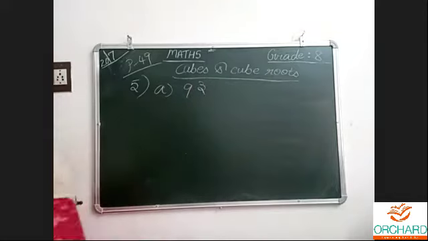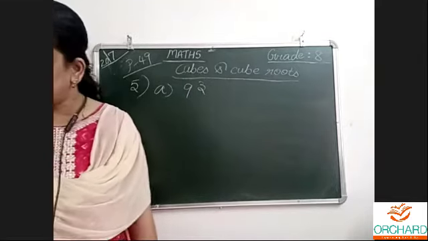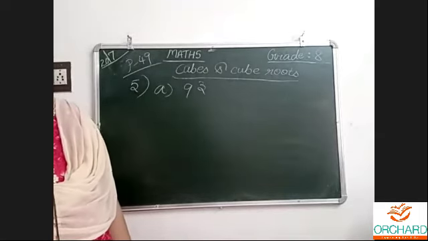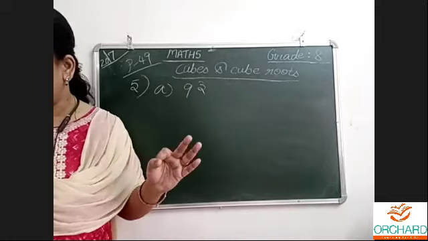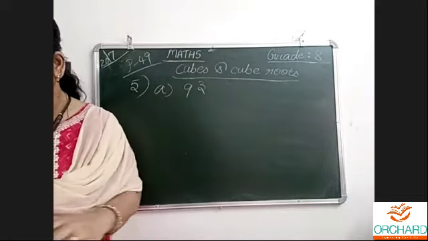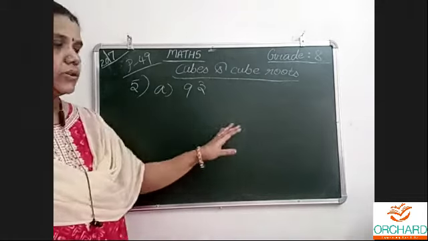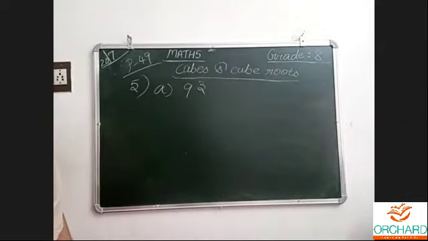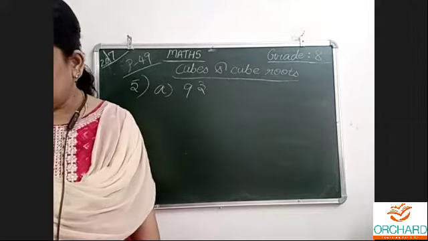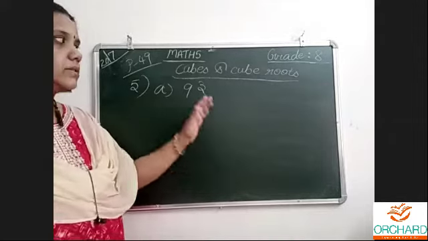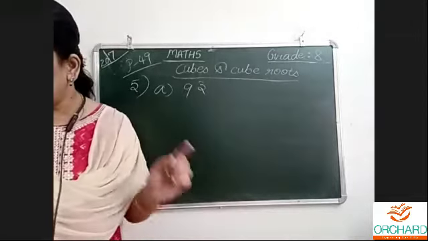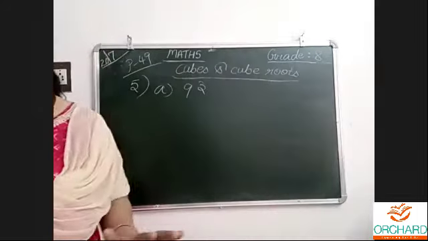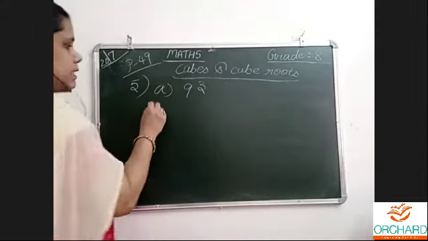Then question number 7 also has the same thing: find the following cube without actual multiplication. 8 cube, 9 cube, 11 cube, 10 cube. Again it is repeated. So right now we will do 9 cube and 11 cube. Questions 5 and 7 are similar. Writing as a sum of odd numbers and finding cubes without actual multiplication are also the same.